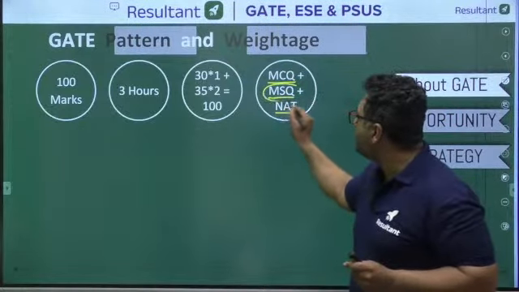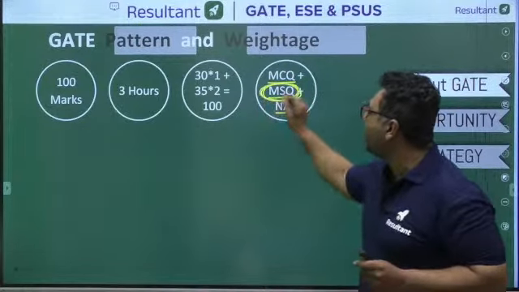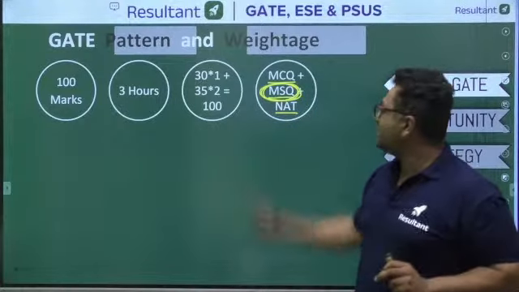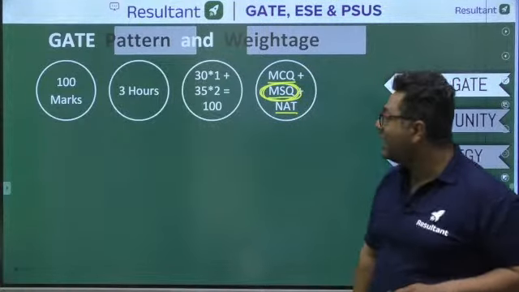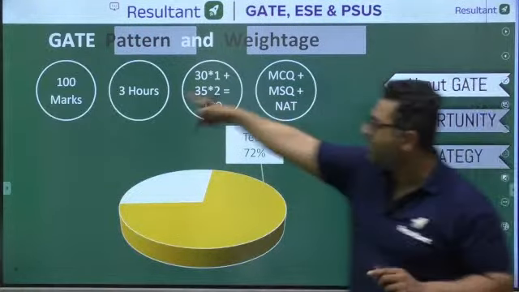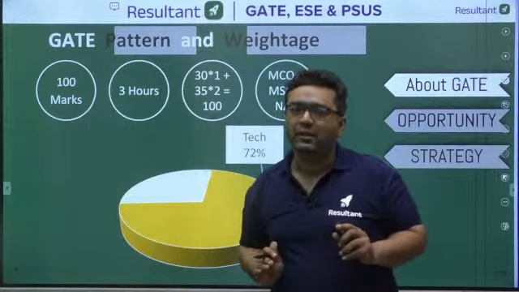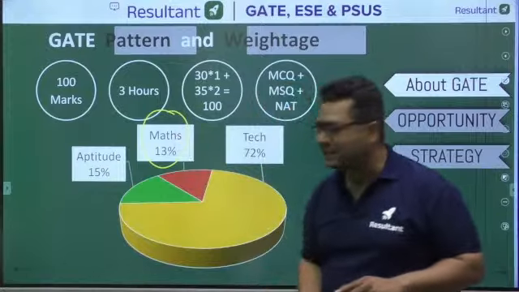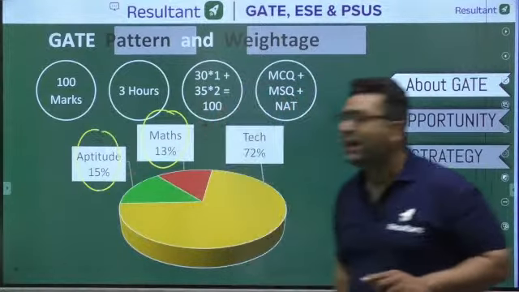MSQ were introduced for the first time in 2021 only. Before that, this type of questions were not there in GATE. So this is a new type of question. And guys, when we are talking about these 100 marks, in which ratio do the questions come? 72% is going to be technical, 13% is going to be mathematics and 15% is going to be aptitude.